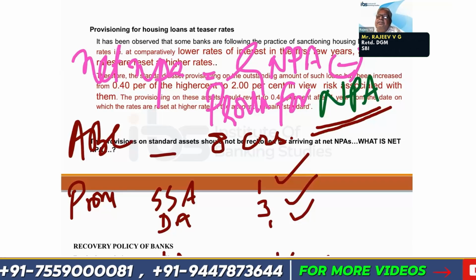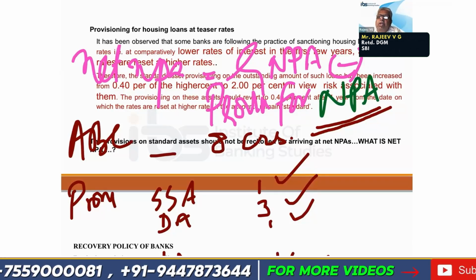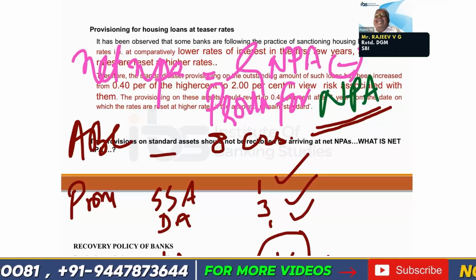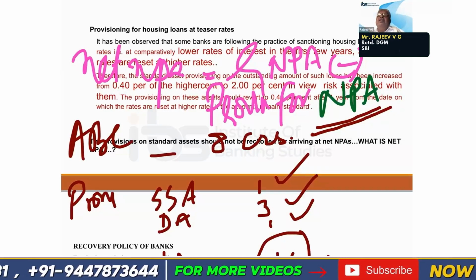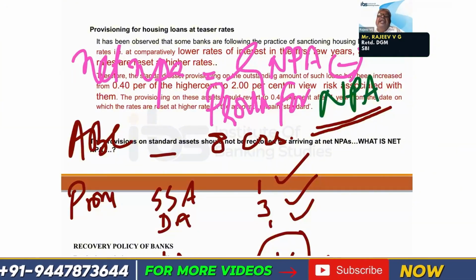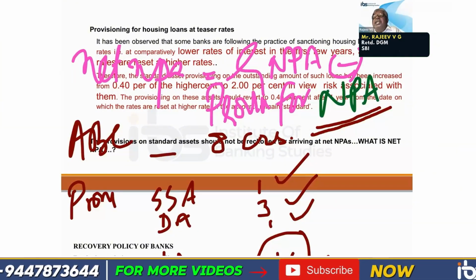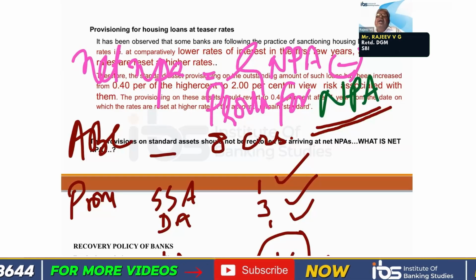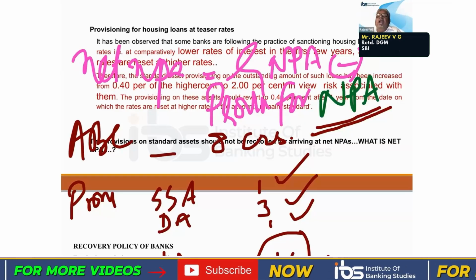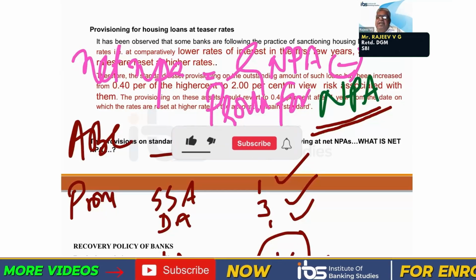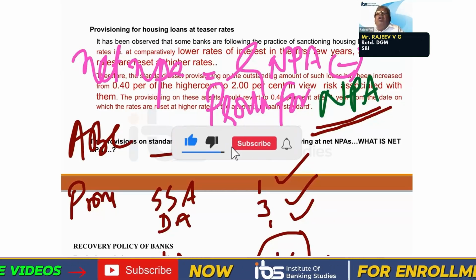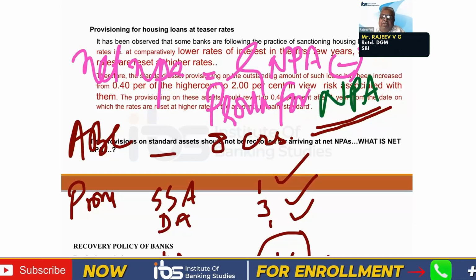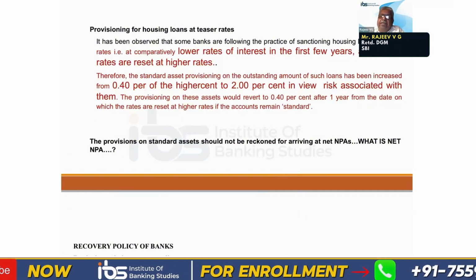But this 1 crore is the provision for a standard asset, and that you cannot deduct from the gross NPA. The net NPA is gross NPA minus provision for non-performing assets. Only the provision for non-performing assets should be considered. So the answer is 3 crores. Possible question.